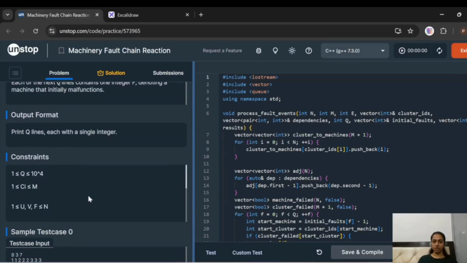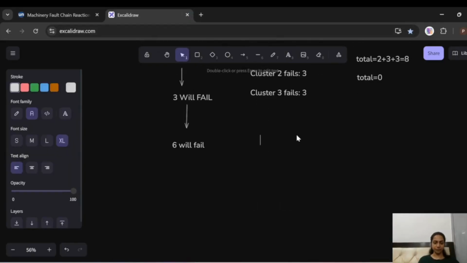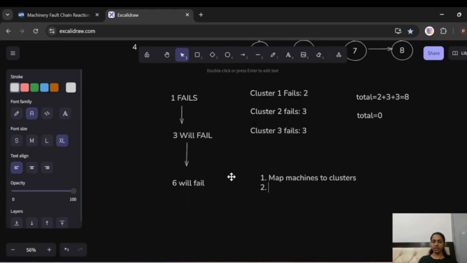So for this question, it is going to be a little bit complicated. Firstly, we are going to map machines to clusters, because we are given clusters in this form and we need to map which machines are in each of them. Because we know if the value is the same, then the machines will be in the same respective cluster. So firstly we do that, then we make the adjacency list to store dependencies.